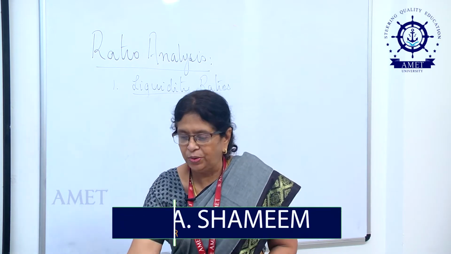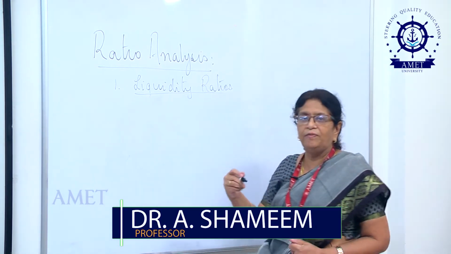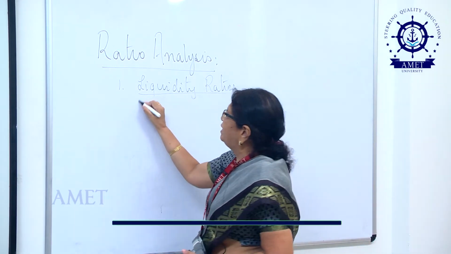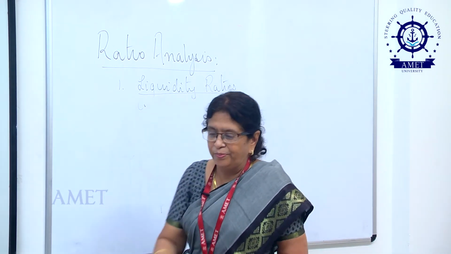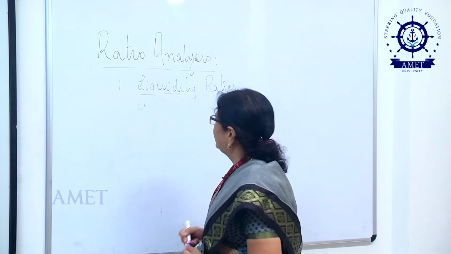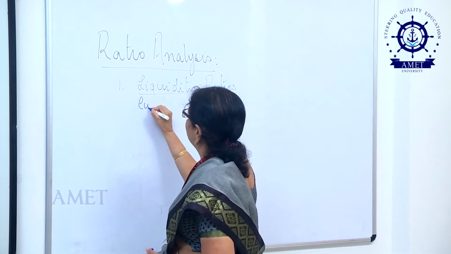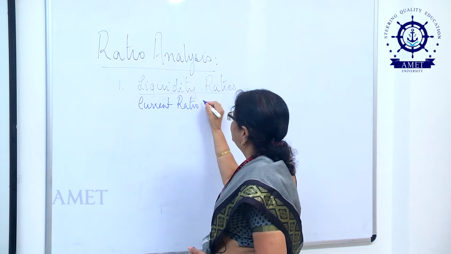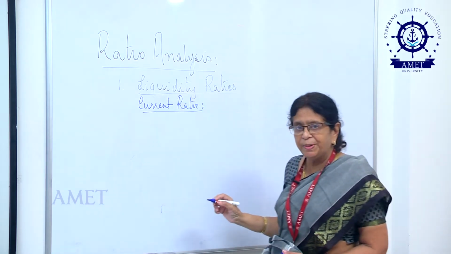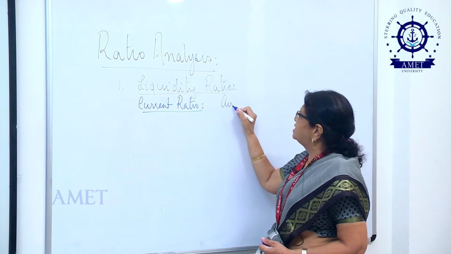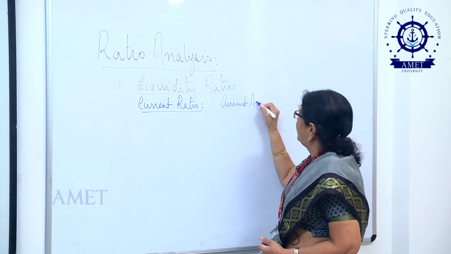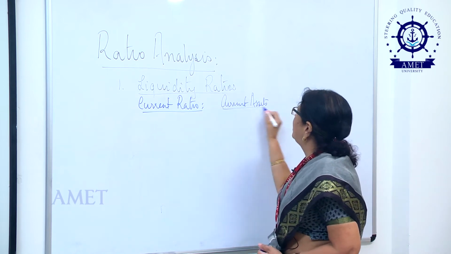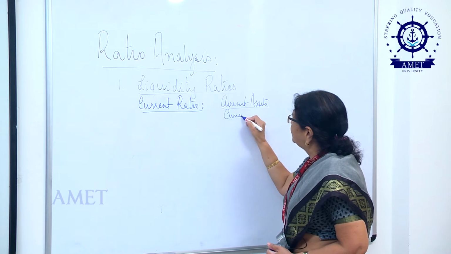The first ratio that comes under the category of liquidity ratios is called the current ratio. This current ratio establishes a relationship between current assets on one hand and current liabilities on the other.